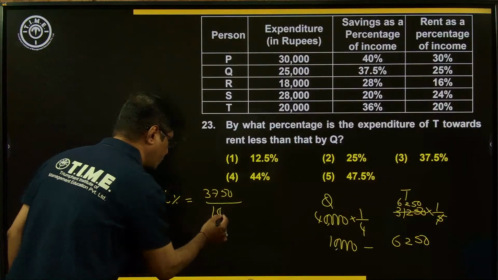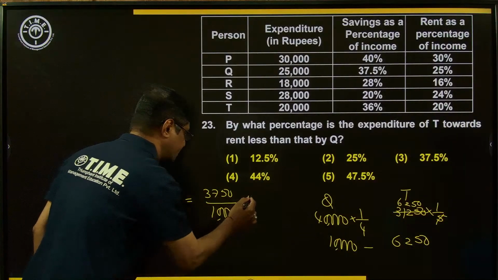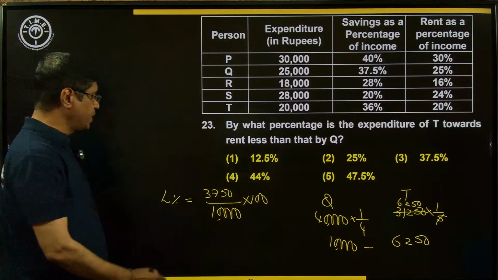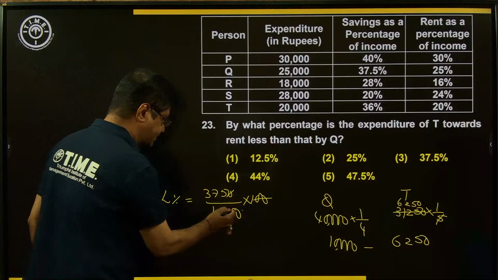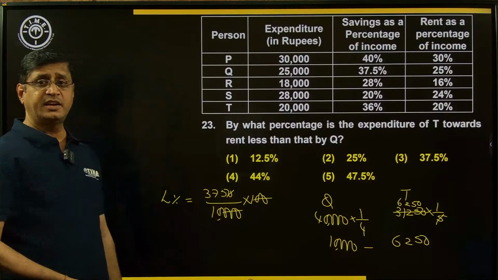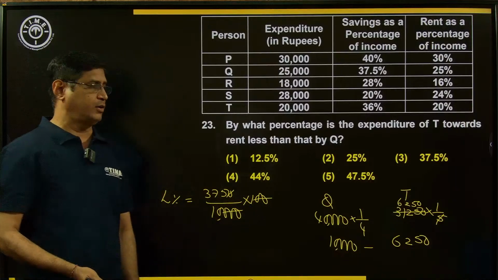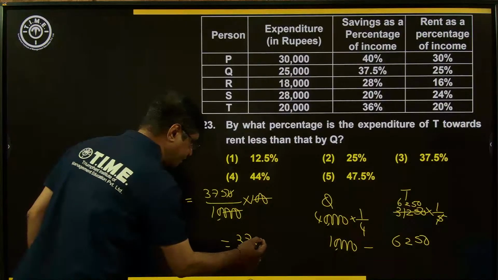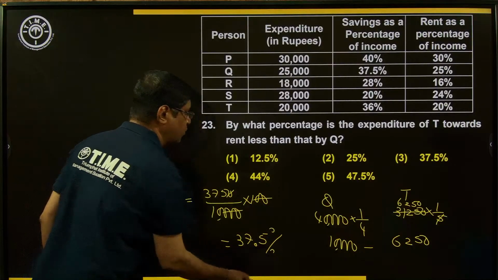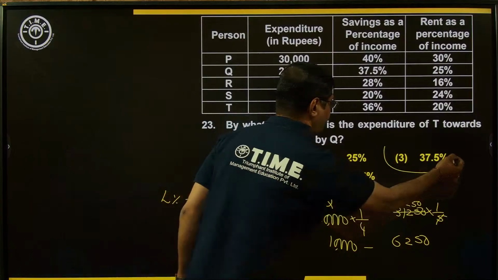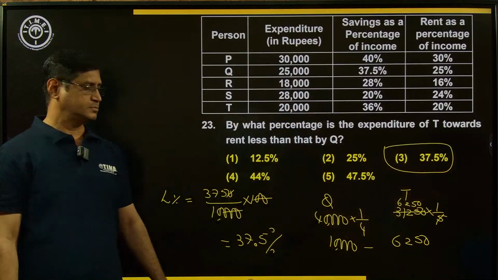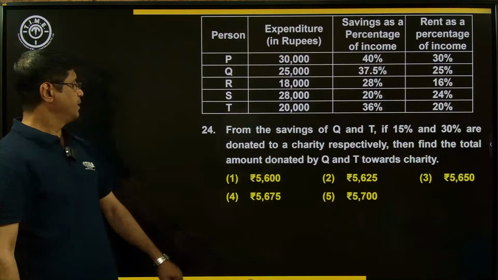What is the higher value? 10,000 into 100. The 3 zeros in the numerator and 3 zeros in the denominator get cancelled. The result is 37.5. 375 by 10, that is 37.5. Option choice 3. Third choice is the right answer. Okay. Next.